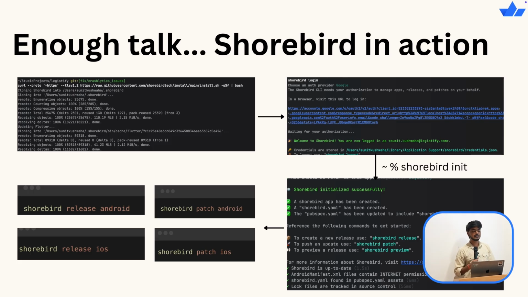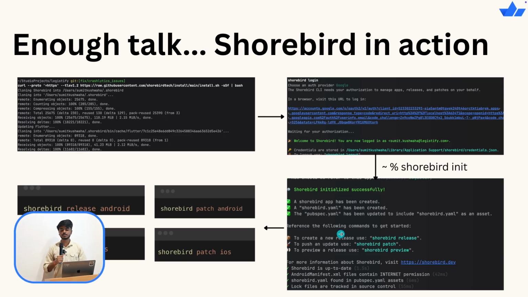अभी Shorebird in action ये है कि अभी मैं ये सारे commands run नहीं कर सकता because I already have Shorebird installed in my system. This is the first step of installing Shorebird. You run a command and it installs Shorebird on your device, on your Mac actually. Then you log in with whatever account you have associated with Shorebird. It was my Legistify Google account that I integrated Shorebird with in the Legistify application, so that's why I signed up with the Legistify account there.